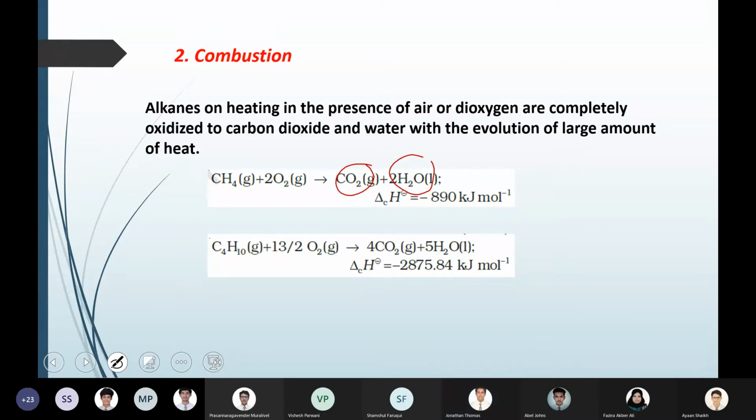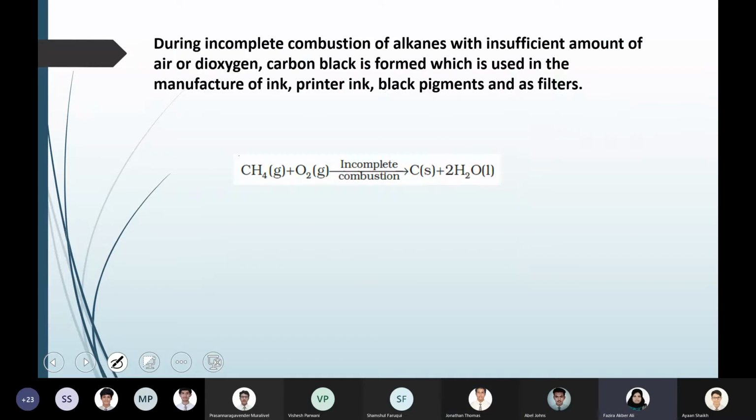Yes, ma'am. Okay, then let's continue with the combustion. When combustion takes place incompletely due to the insufficient amount of air or oxygen, then instead of carbon dioxide, what you will be getting is carbon black. That is carbon in solid state, which is used basically for manufacture of printer ink, black pigments, filters, etc. So that is the carbon black.